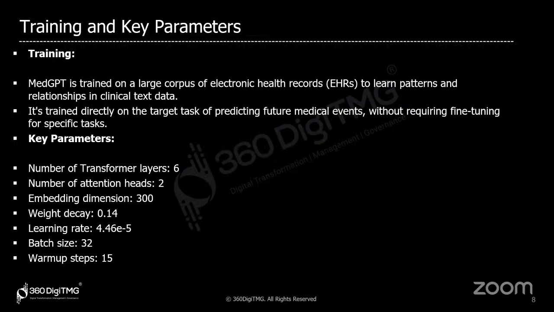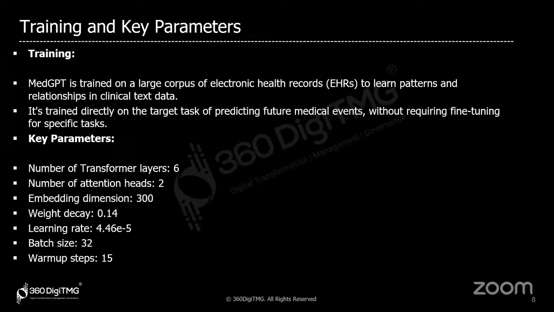Using these clinical records, it will learn and pick up patterns and relationships in the clinical text data. It is trained directly on the target task of predicting future medical events without requiring fine tuning.